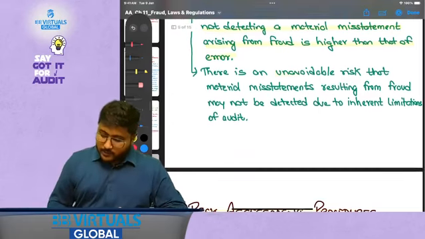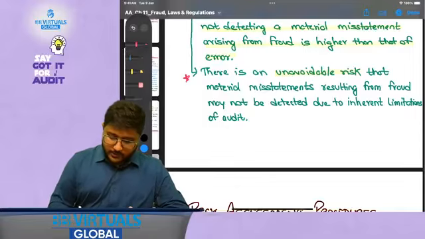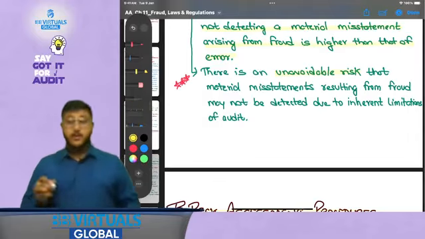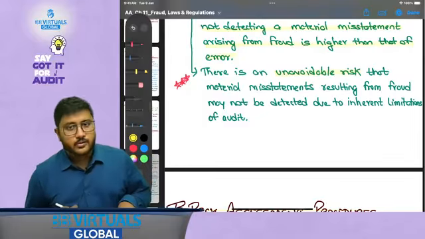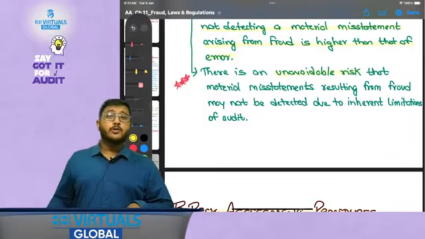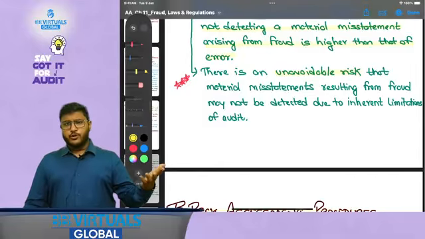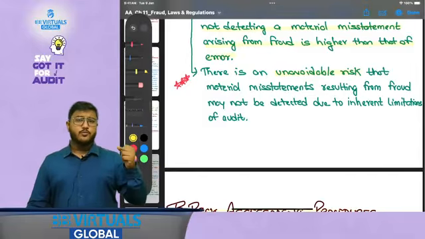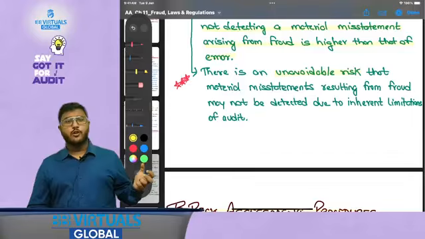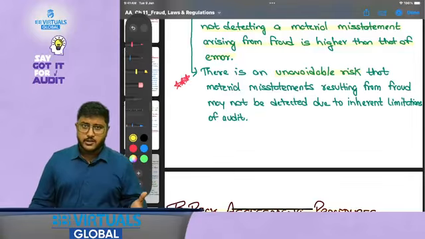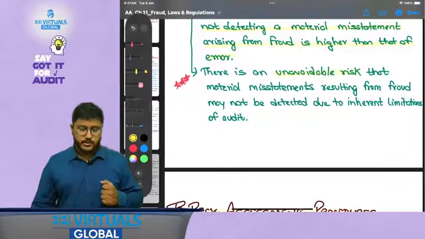There's an unavoidable risk. There's always an unavoidable risk. This is some line that you need to always write in your examination. There's always an unavoidable risk that material misstatement resulting from fraud may not be detected due to inherent limitations of audit, because there is complex nature of audit procedure. There is complex accounting involved. There is complex nature of financial reporting involved. The nature of audit procedures is not of investigative nature. There is time and cost constraints, right?